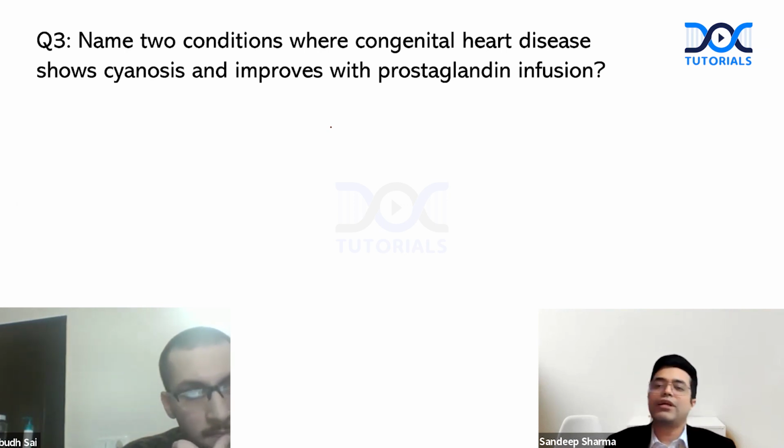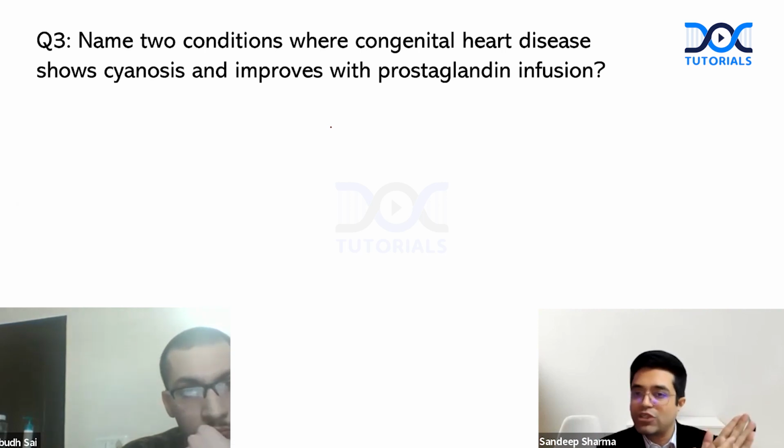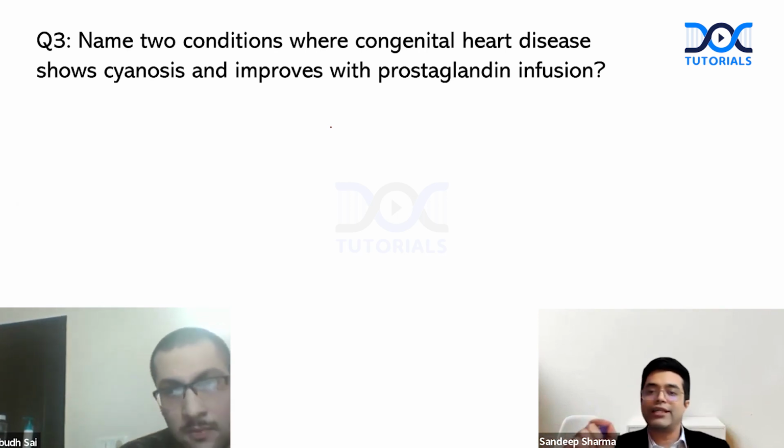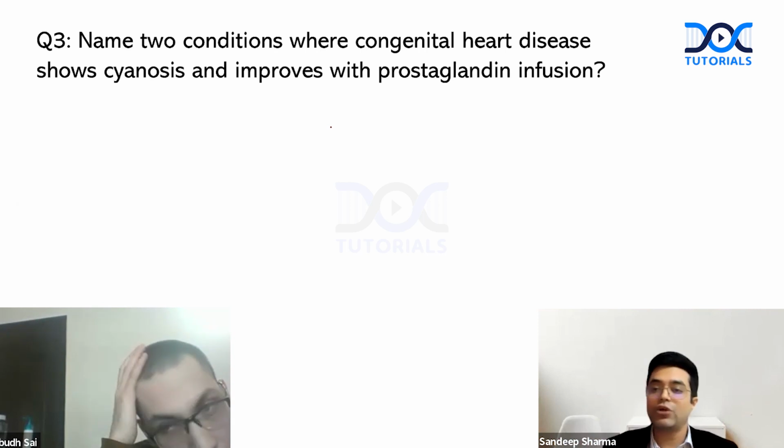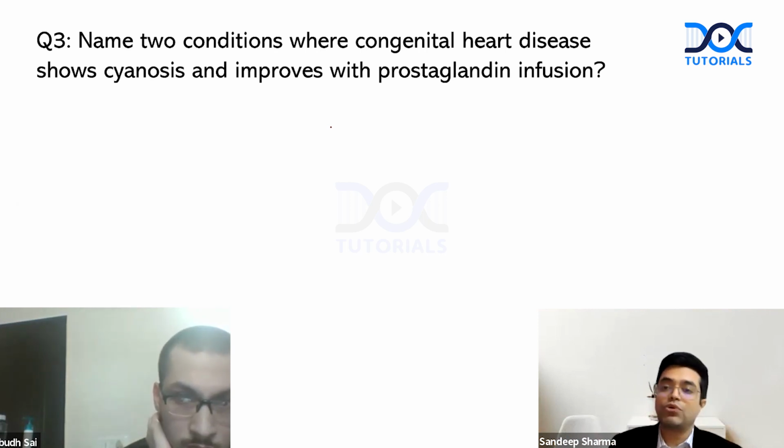Duct-dependent lesions can broadly be classified into 2 groups with subgrouping. The 2 groups are those where cyanosis improves with giving prostaglandin, and those where shock improves with opening the ductus arteriosus. Those where shock improves are called duct-dependent systemic lesions, which include hypoplastic left heart syndrome, severe coarctation of aorta, and aortic atresia or severe aortic stenosis. Those where cyanosis improves are Epstein's anomaly, tricuspid atresia, pulmonary atresia, and hypoplastic right heart syndrome.